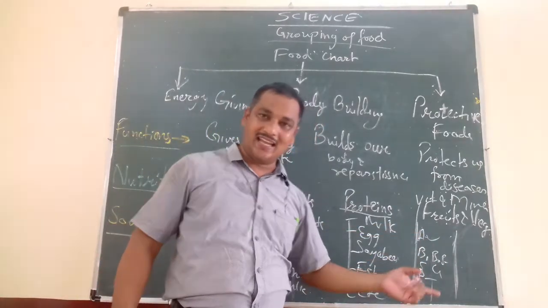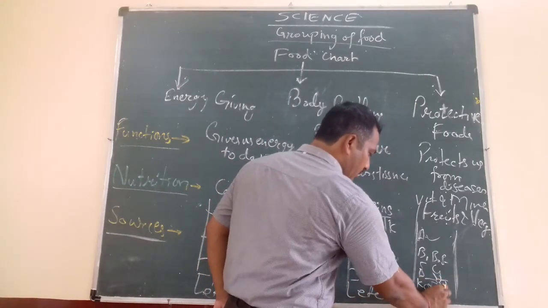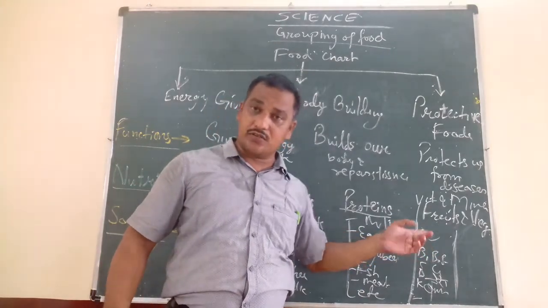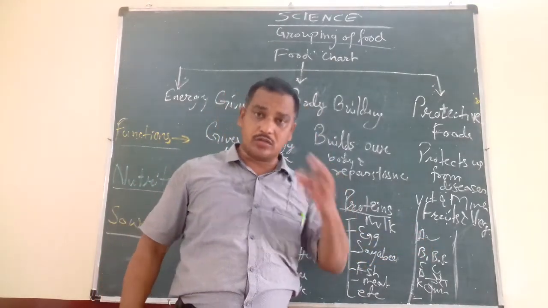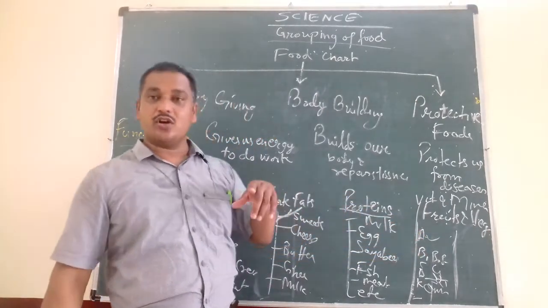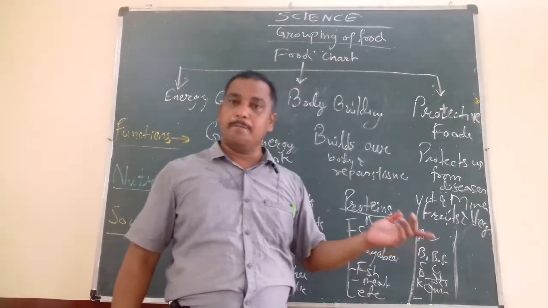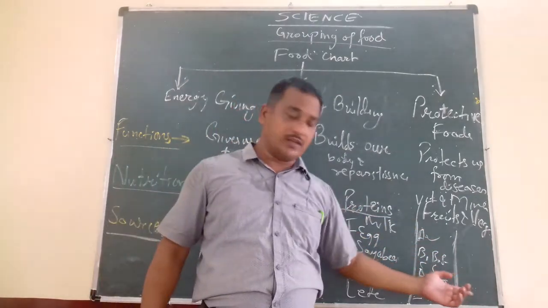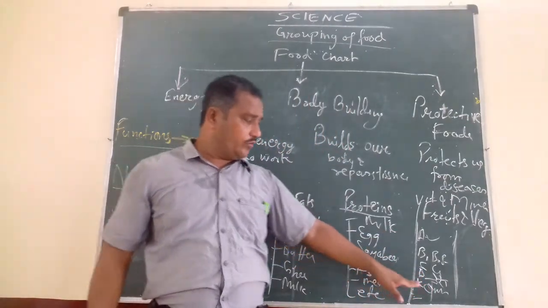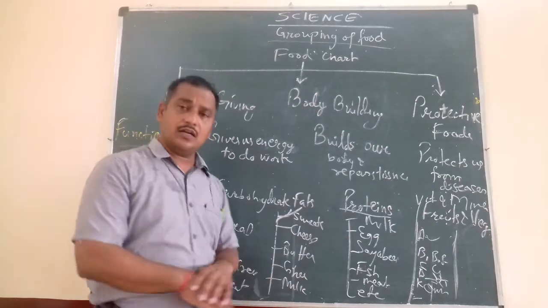Now vitamin K, onion is a rich source, like that they are eating, and various other foods. Now if vitamin A is not there in sufficient amount, night blindness can be caused, and eye problems may occur. So we must take sufficient vitamin A, otherwise we have deficiency diseases. Similarly, deficiency of vitamin B, beriberi, and C, scurvy, rickets, osteomalacia, like that, and D. And you will study about this later on.